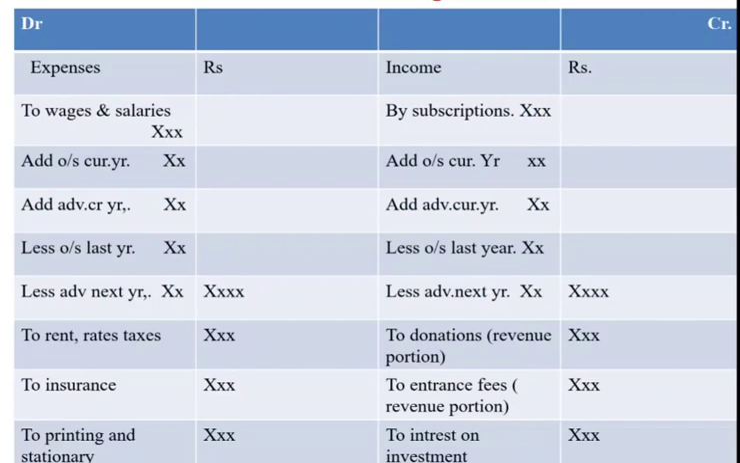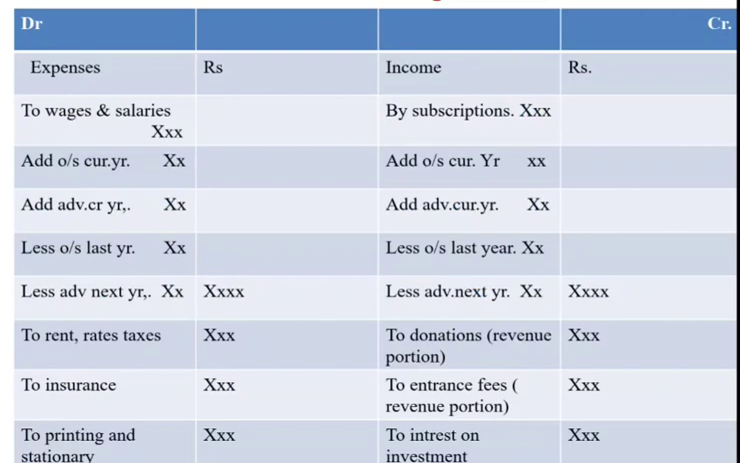Next, there are outstanding expenses which were outstanding for the last year but paid in the current year. Such expenses pertain to the last year, not the current year. So such outstanding expense has to be deducted, and if any advance is paid for the next year, even such expense will be treated as expense of next year. So it has to be deducted from the current year. The resultant figure will now give us the exact expense that has been made for the current year.